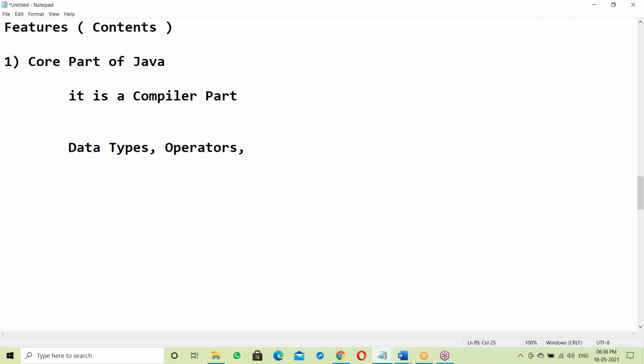Right? Next, control statements. Even control statements are also part of the compiler. Control statements like if statements, while loop, switch case statement, for loop. All the control statements are part of the compiler only. Control statements, data types, operators, control statements.